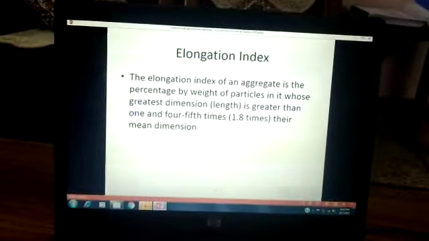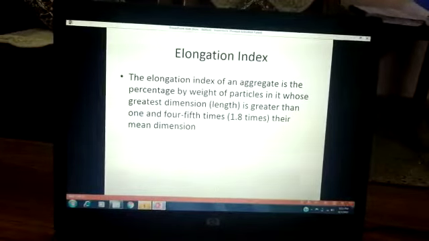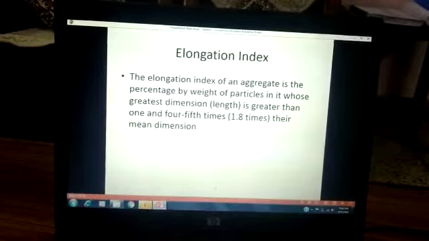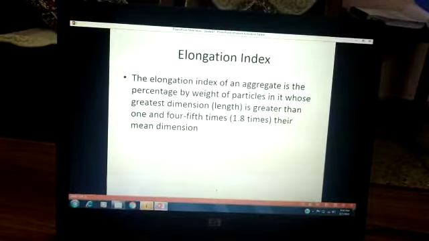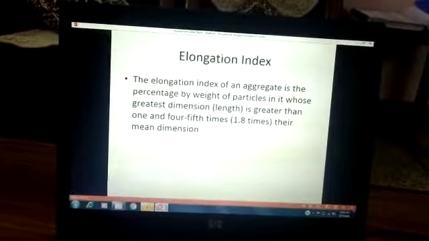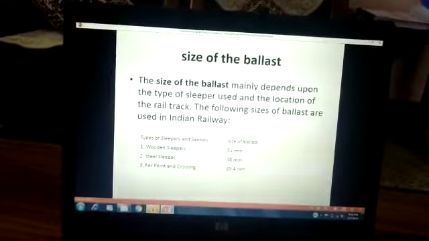The other property which is used to check is the elongation index. The elongation index of an aggregate is the percentage by weight of particles in which the greatest dimension is greater than 1/5 times their mean dimension. That means the elongation index is totally opposite to the flakiness index.